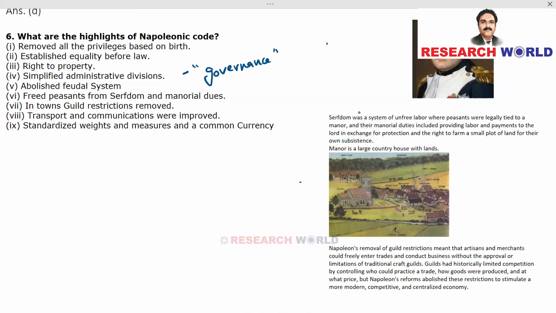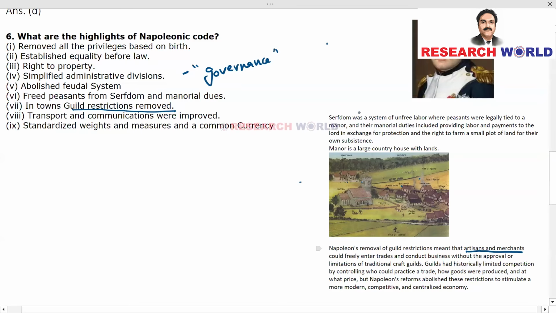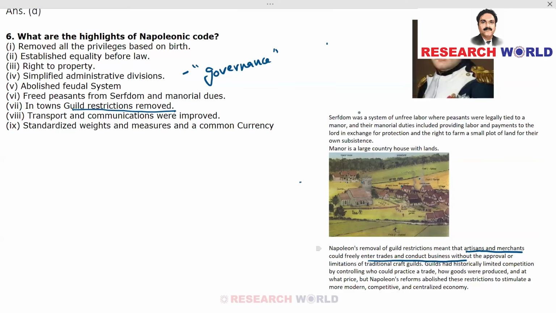Now, in towns, guild restrictions were removed. Guild restriction was another great impediment for the craftsmen and therefore traders. Removal of guild restriction means artisans and merchants could freely enter trades and conduct business without the approval or limitation of traditional craft guilds.